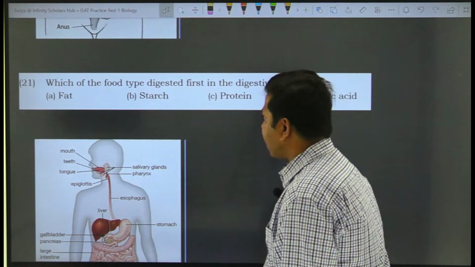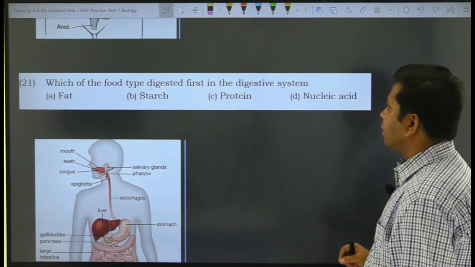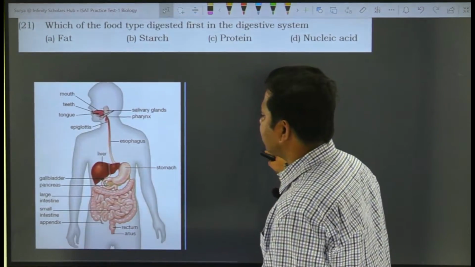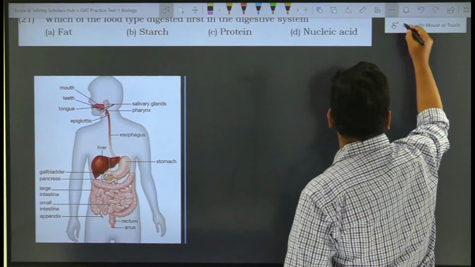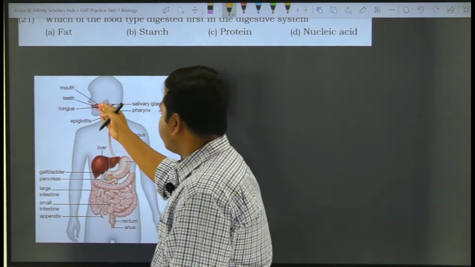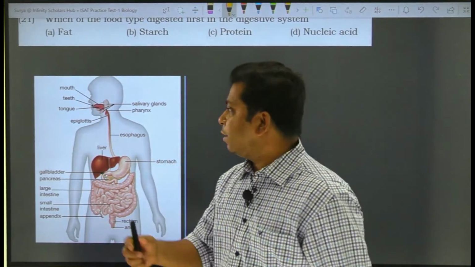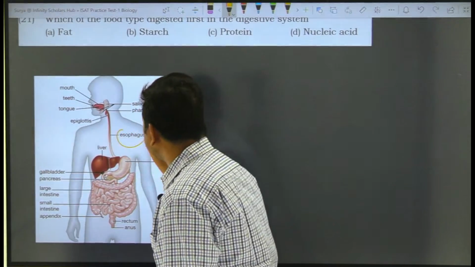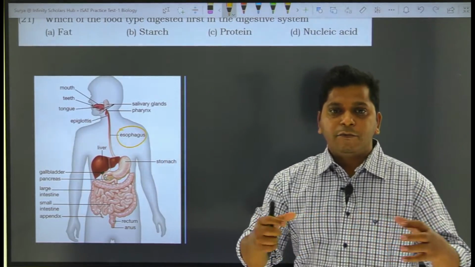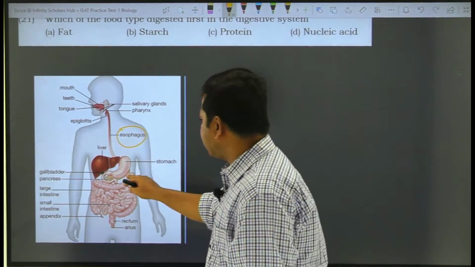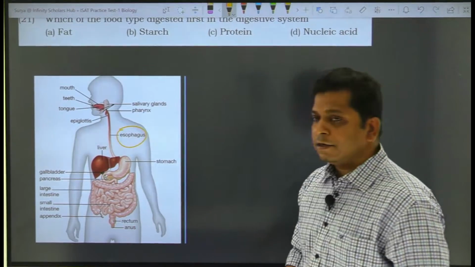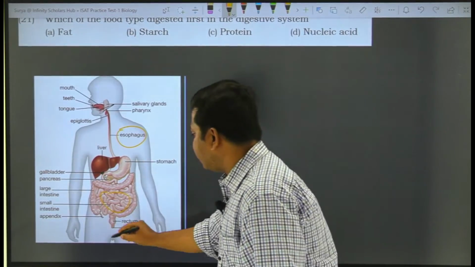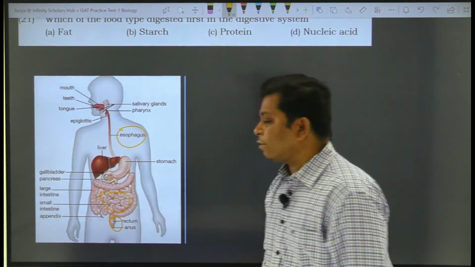Which of the food types is digested first in the digestive system? If we look at the picture of the digestive system here, the food we consume is chewed in the mouth, and then it goes through the esophagus by peristaltic movement, then the food is digested in the stomach, then further in the small intestine, and then finally the undigested food passes through the rectum and anus.